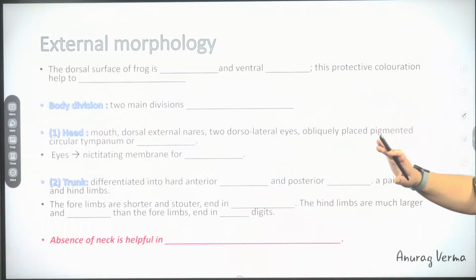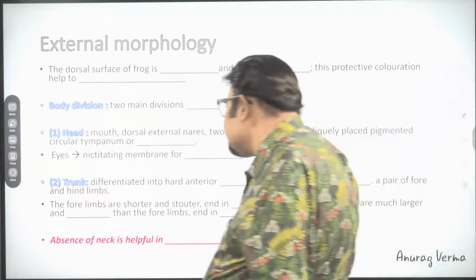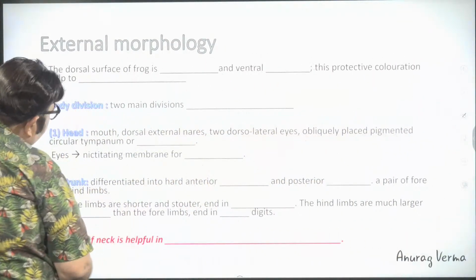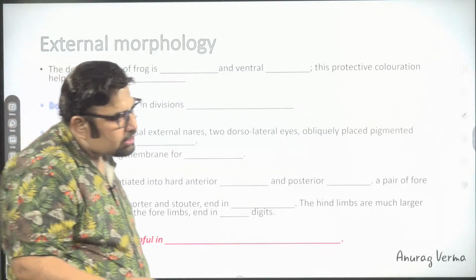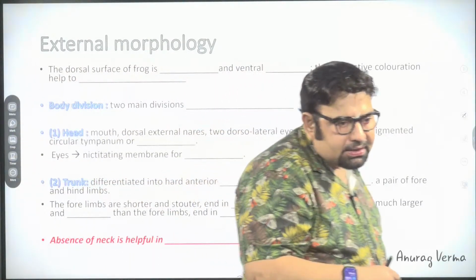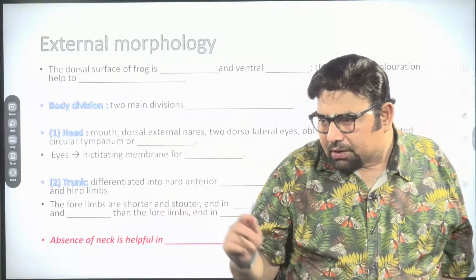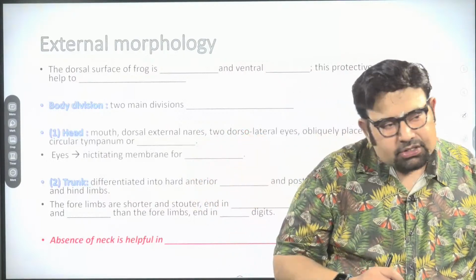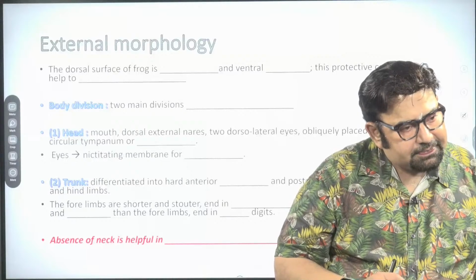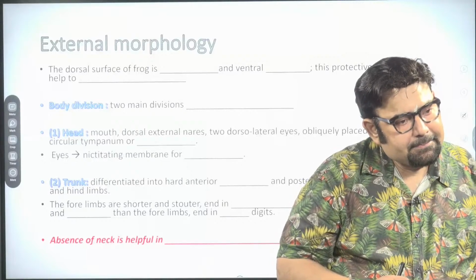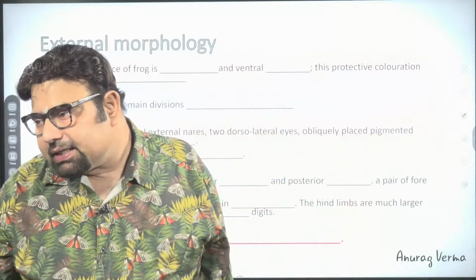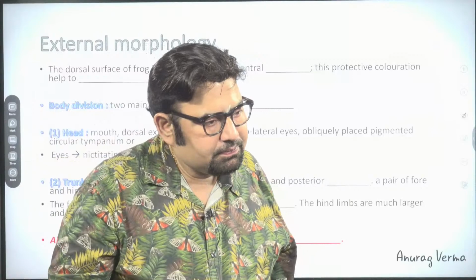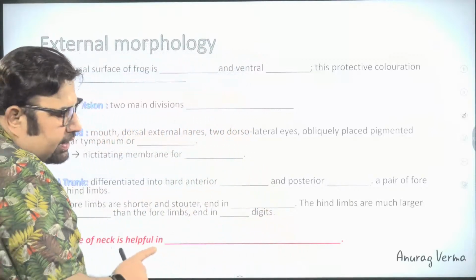Now, external morphology. You can be with me. You can open your NCERT or you can take out a notebook and copy down these points. It is better you open the NCERT. Shall I reduce the brightness here, or are you able to see it clearly? No need? You are able to see clearly? It's clear now? You can read very clearly.